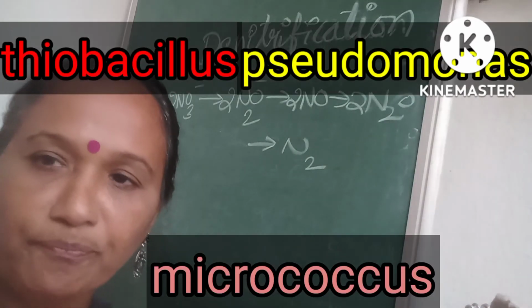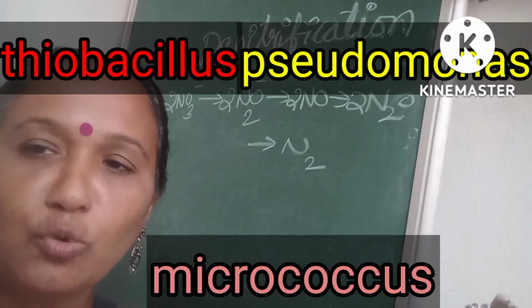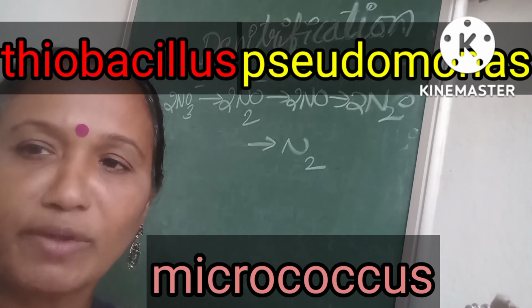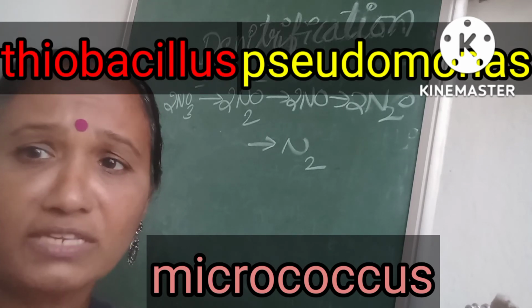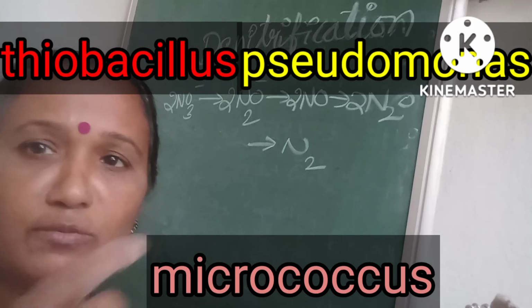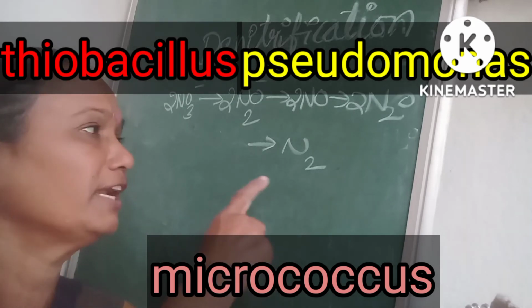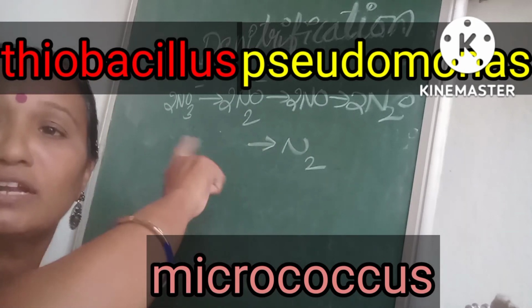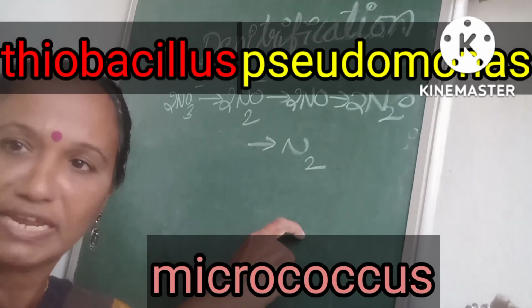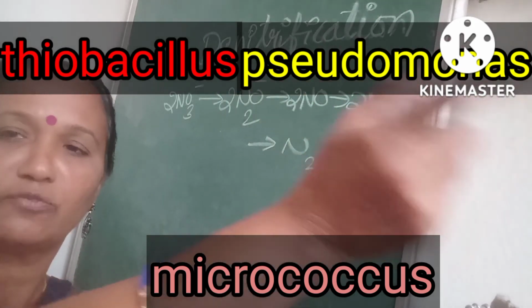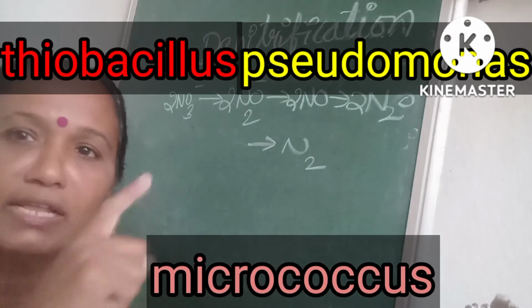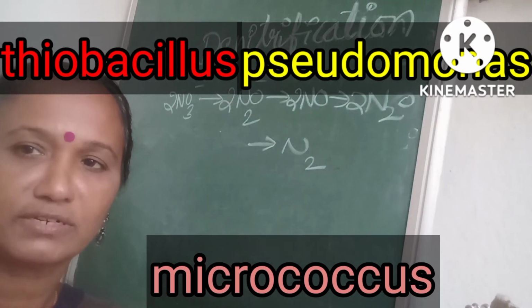Denitrification occurs by Thiobacillus denitrificans, Micrococcus denitrificans and Pseudomonas denitrificans. These bacteria involved in denitrification convert the nitrates into nitrogen gas, from the soil to the atmosphere. This is about denitrification.